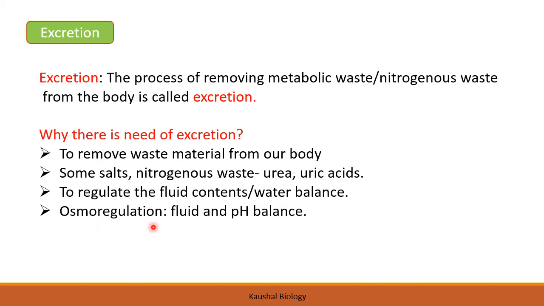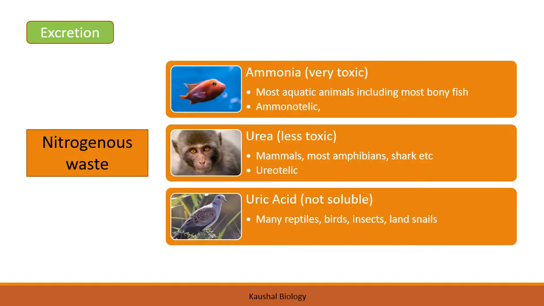Osmoregulation is a very important term. It is used for the fluid and pH balance of the body. Now, during excretion, animals produce different nitrogenous wastes, and on the basis of that, organisms have been divided into three categories that we are going to see. The nitrogenous waste produced by the organism can be ammonia, urea, or uric acid. Now ammonia is a very toxic substance.